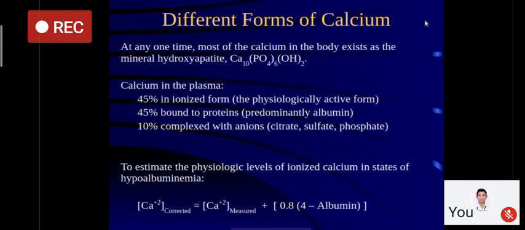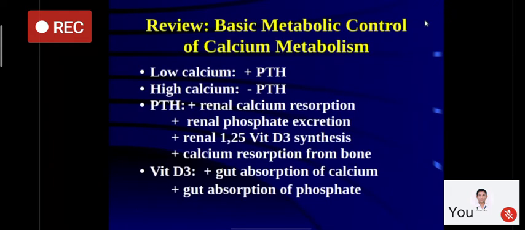Also, when you are ordering a calcium profile, always ask for phosphate along with it, because the relationship between serum calcium and phosphate is going to decide various disease states associated with calcium phosphate metabolism.